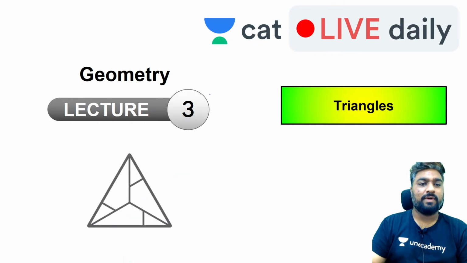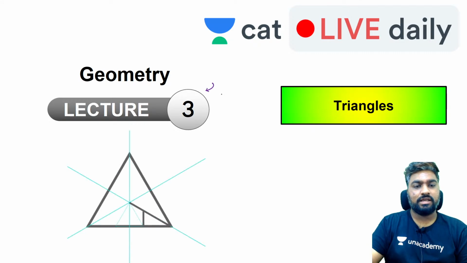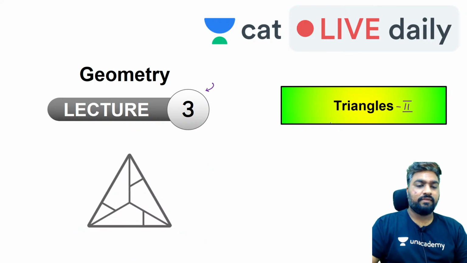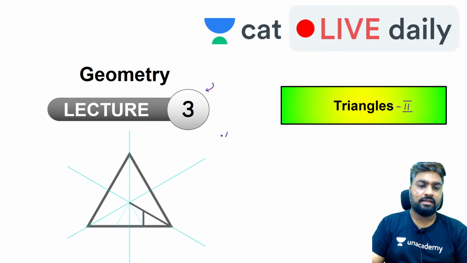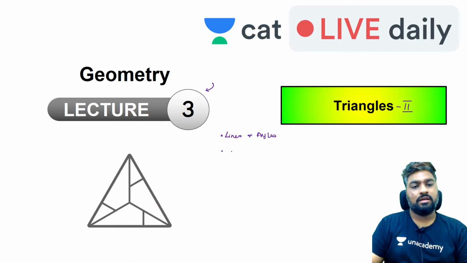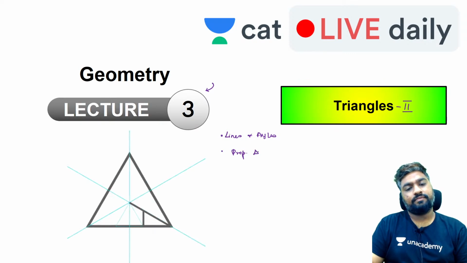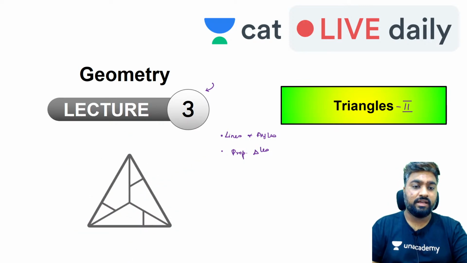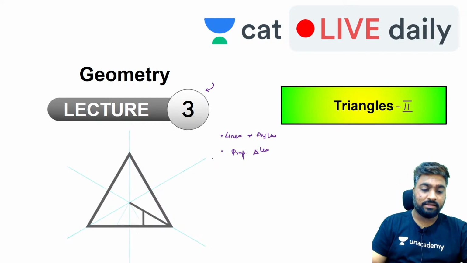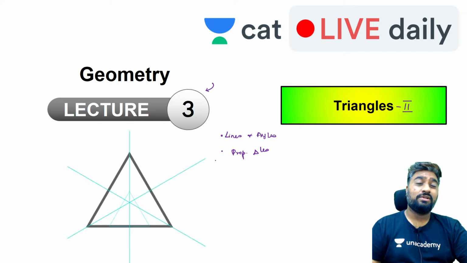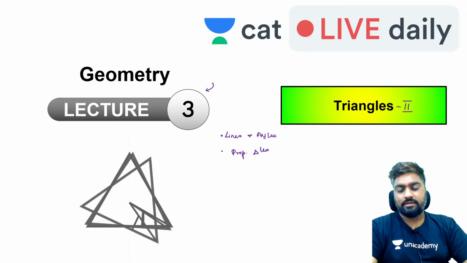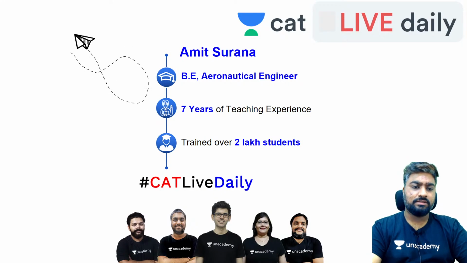My name is Amit Surana. Welcome to the third lecture on geometry. Today we'll be looking at the second part of triangles. So far we have looked at lines and angles. We have also looked at properties of triangles, classification of triangles, and some rules that triangles follow. We have looked at right triangles, Pythagorean triplets, and special right triangles.